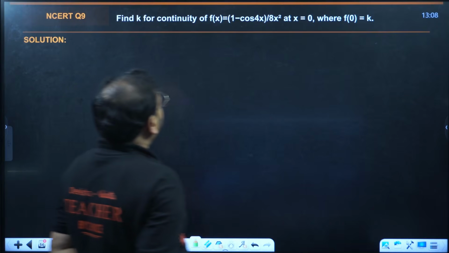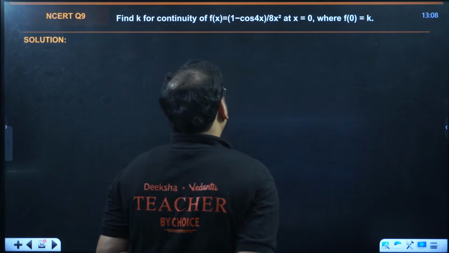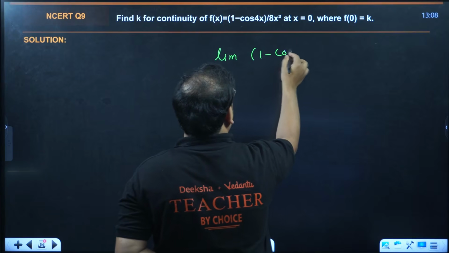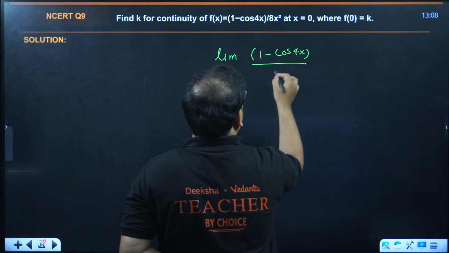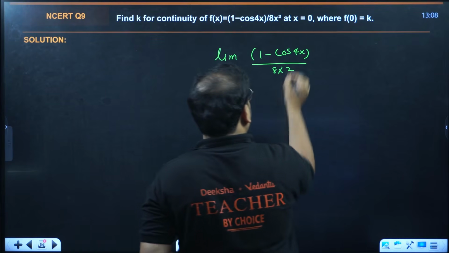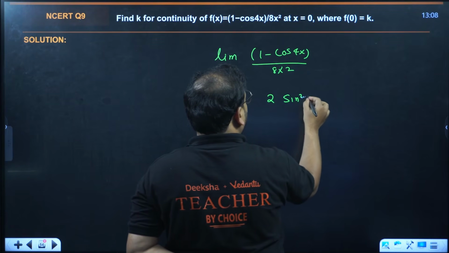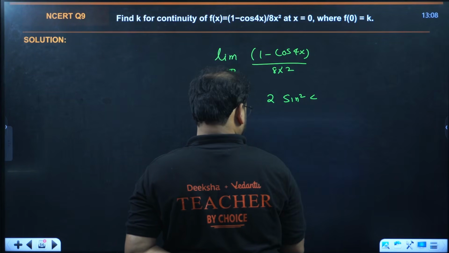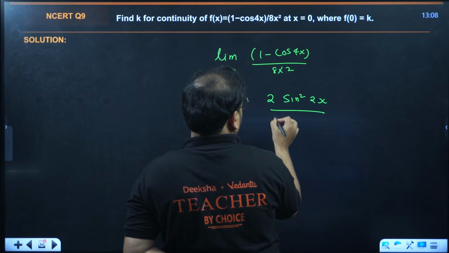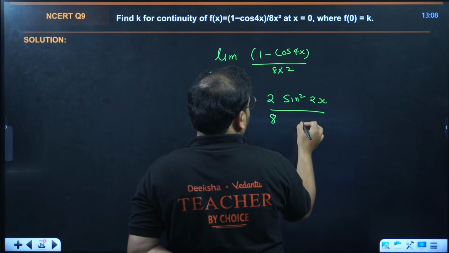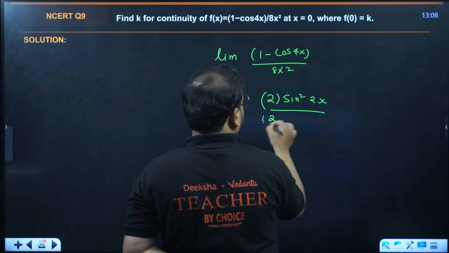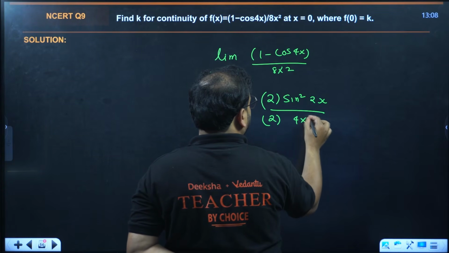K for continuity. F of 0 is given. Let's try to find the limit then. Limit of 1 minus cos 4x upon 8x square when x tends to 0. This is the easy question. Again, this is the formula: 2 sine square 2x, half of the angle, upon we have what? 8 is a constant, and can I write this 8 as 2 into 4x square?